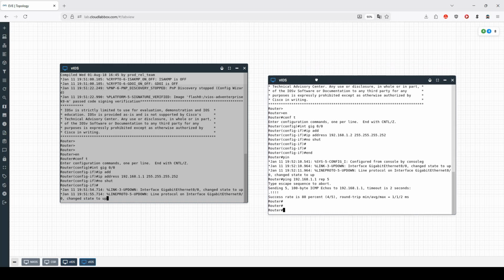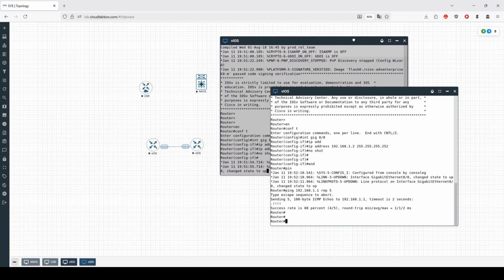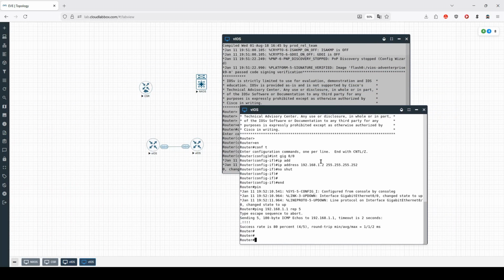Okay, so there we are, guys. I think Cloudlabbox can be a really useful tool for you guys. If you're not looking to mess about setting up your own server, Cloudlabbox can be a great option if you just want to jump in and get straight to labbing.